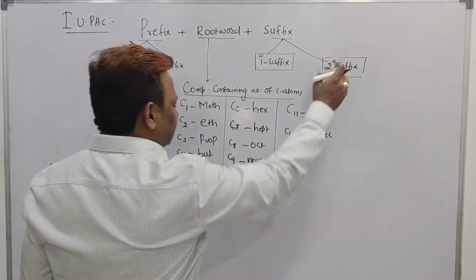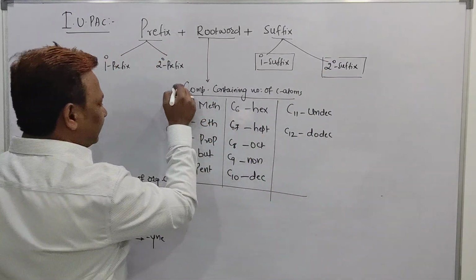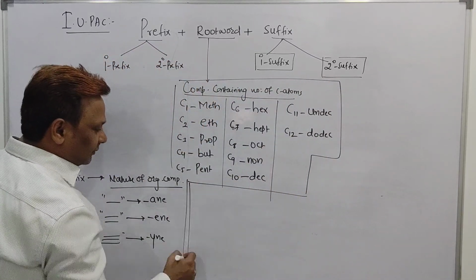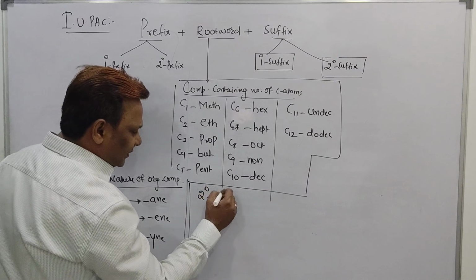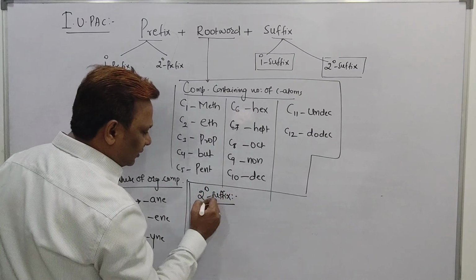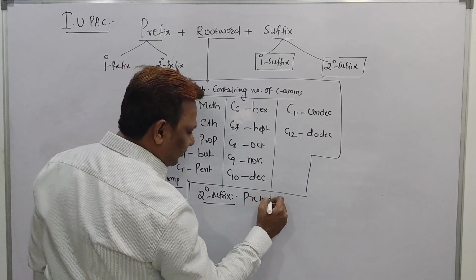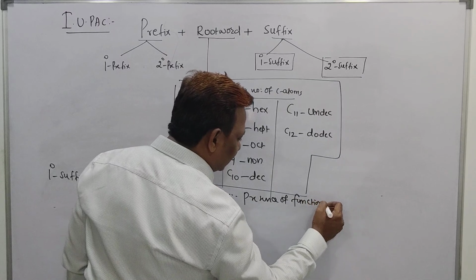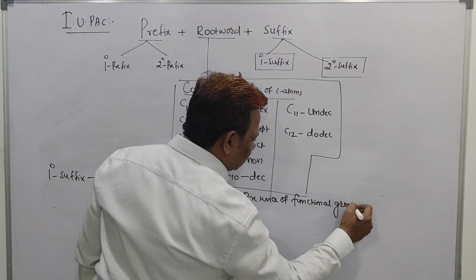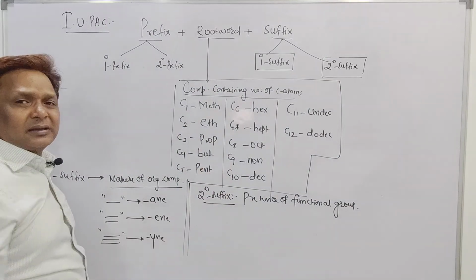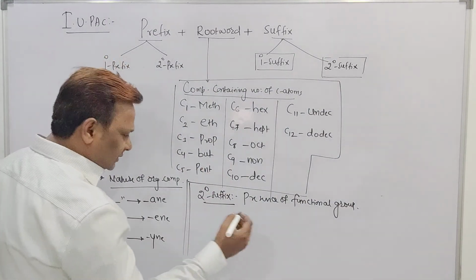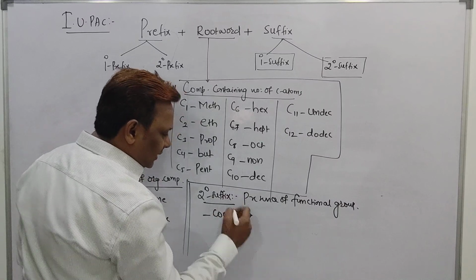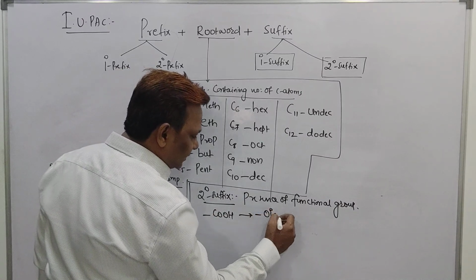So what is the secondary suffix? The secondary suffix indicates the presence of a functional group. Listen here: based on what kind of functional group is present, we choose the secondary suffix. One simple example: if the compound contains a carboxylic acid, my secondary suffix should be "oic acid".